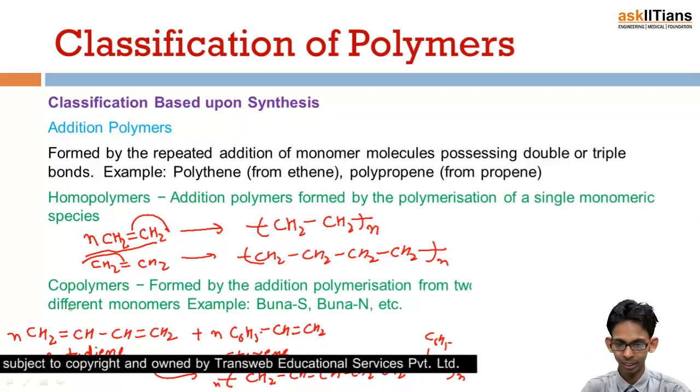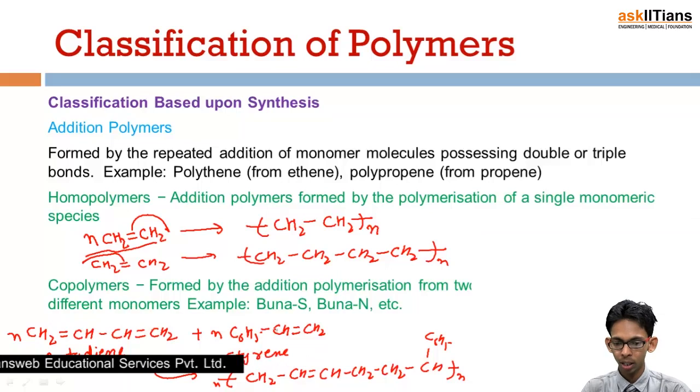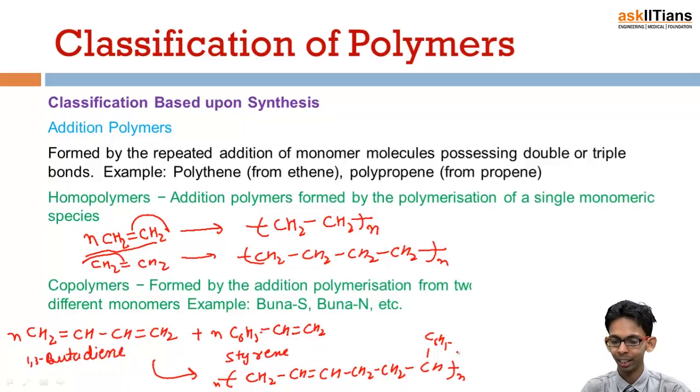This is Buna S. You can see 1, 2, 3, 4, 5, 6, and a benzene ring. So nothing is removed. It is simply an addition reaction, which involves addition of butadiene and styrene, and this type of polymer is obviously an addition polymer, and because the two monomers are different, it is a copolymer, addition copolymer Buna S.